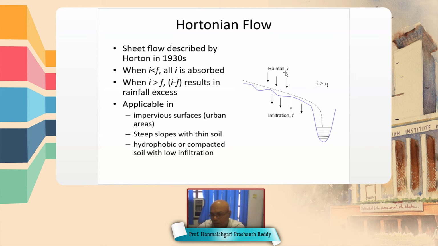There is rainfall with intensity I, then there is infiltration F. When I is less than F, that is, rainfall intensity is less than the infiltration capacity of the soil, then all the water of that rain is absorbed by the soil.